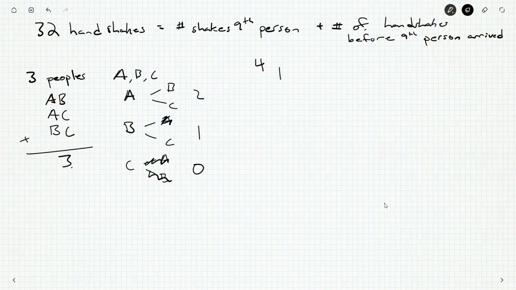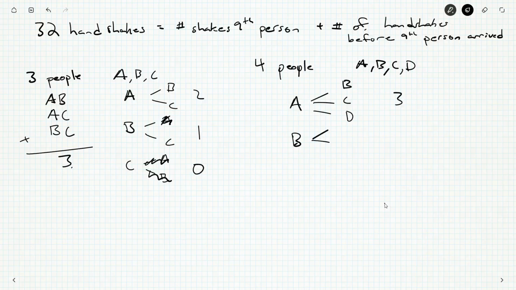Now, suppose I had 4 people. Now, A, B, C, and D. And we might again say, well, let's first count the number of handshakes involving A. A could shake hands with B, C, D. That gives me 3 handshakes. Now, who can B shake hands with? Well, he could shake hands with A, C, or D, but the A-B handshake is already counted.